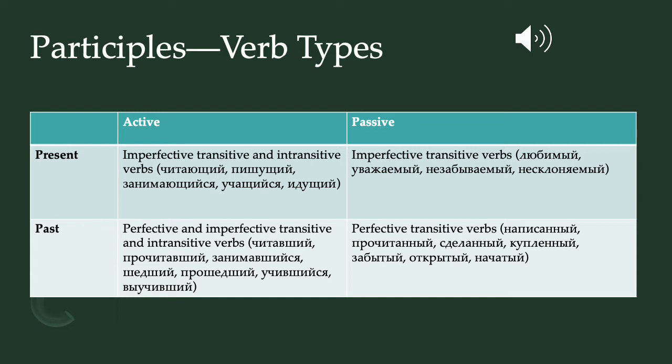Passive participles can only be made from transitive verbs. Present passive participles have to be made from imperfective transitive verbs, examples being lubimy, uważajemy, nie zabywajemy, nie skłaniajemy. Nieulowimy, uncatchable or elusive, is an exception because that is made from a perfective verb, but other than that, they're made from imperfective transitive verbs. And then past passive participles have to be made from perfective transitive verbs. So napisany, przeczytany, zdzielany, kupiony, zabity, odkryty, начатый are all examples of past passive participles made from perfective transitive verbs.